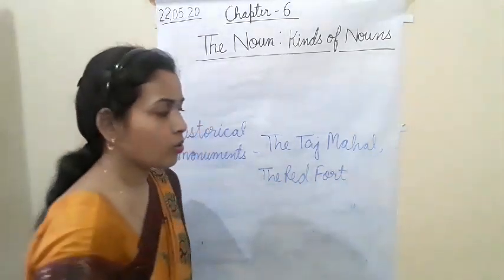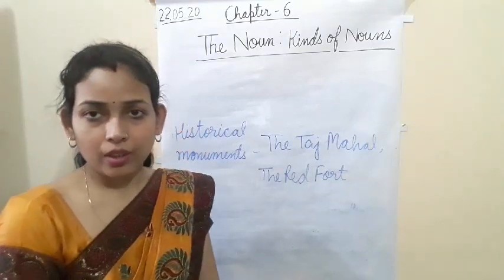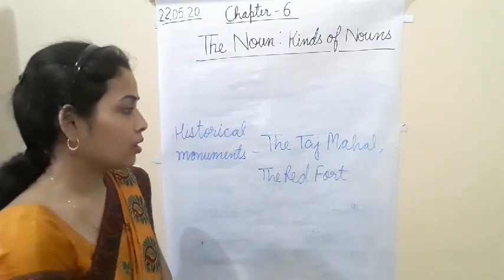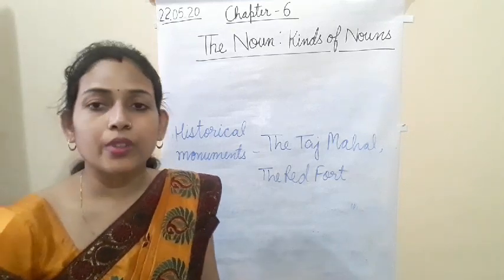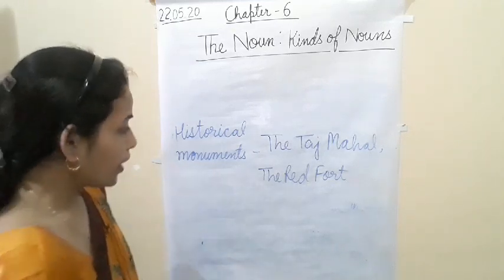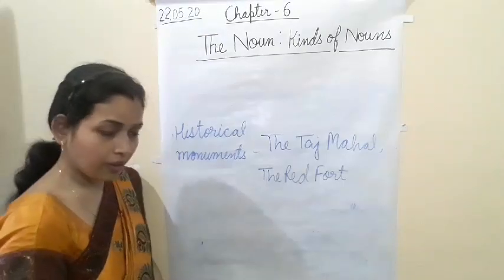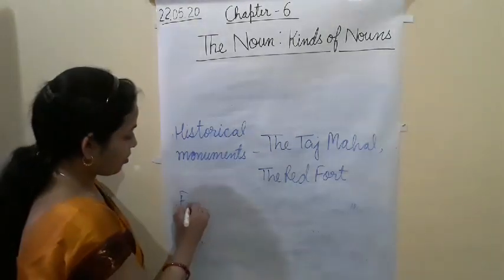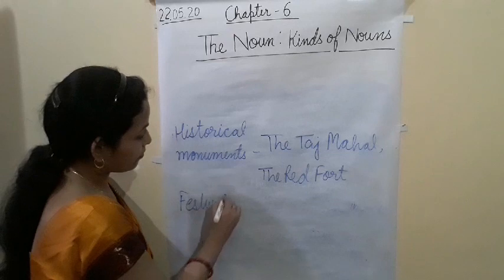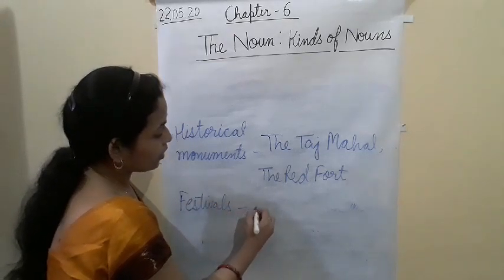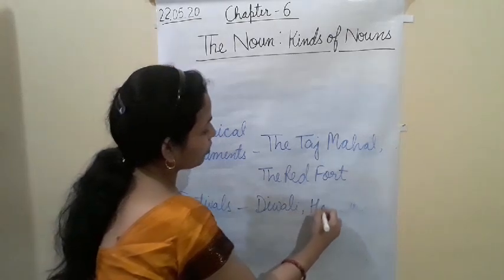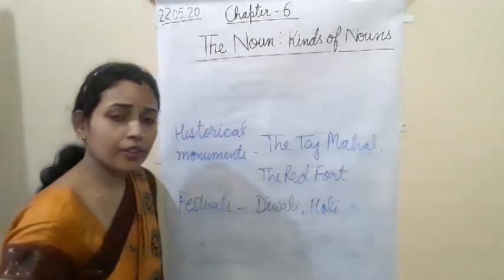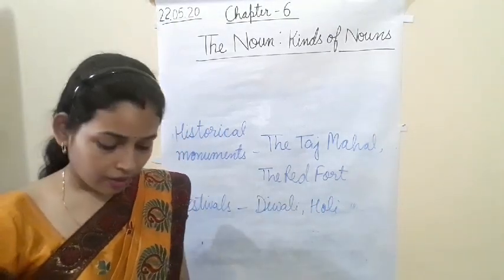So these are historical monuments, okay. That also is a proper noun, and we always write it with a capital letter. Names of festivals, Diwali, Holi, okay. Festivals like Diwali, Holi, etc. Names of the festivals.